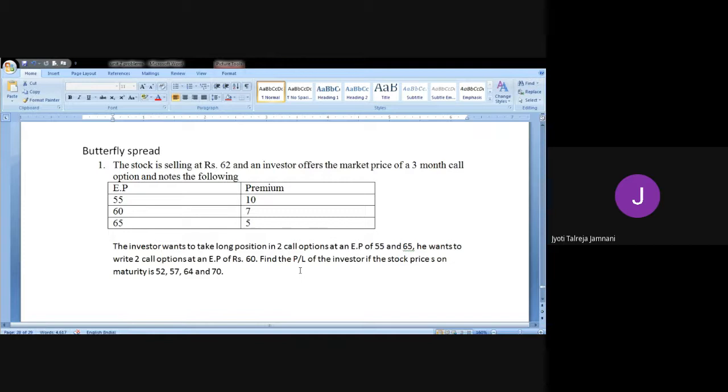Remember again, I'm talking in the same terms. If it is call, it's only call. If it is put, it will be only put. We are not combining both. We will combine both only in combinations, which is the next strategy.